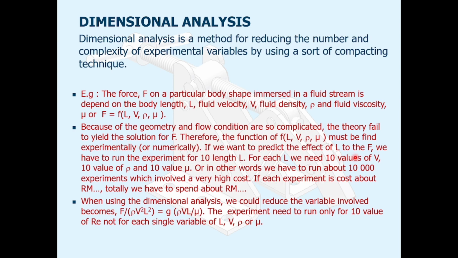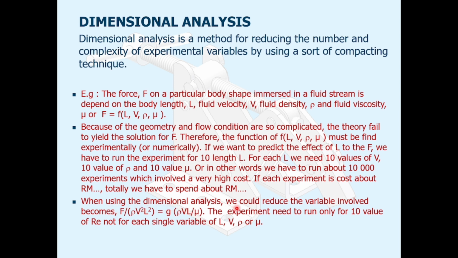If we want to predict the effect of L on F, we have to run the experiment for 10 lengths L. For each L, we need 10 values of V, 10 values of rho, and 10 values of mu. In other words, we have to run about 10,000 experiments, which involves a very high cost. If each experiment costs about ringgit Malaysia, totally we have to spend about also in ringgit Malaysia.